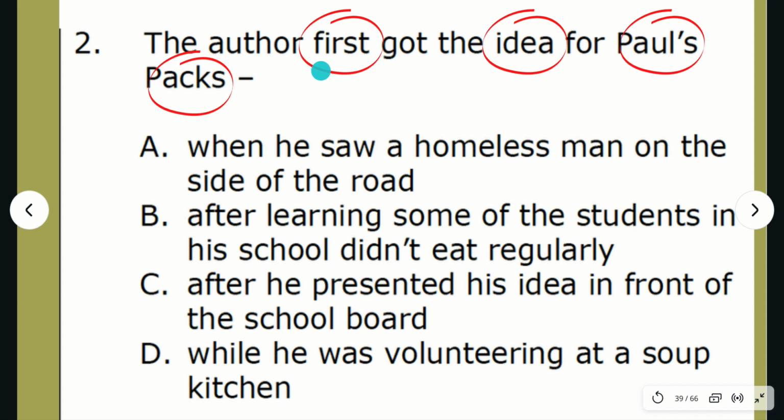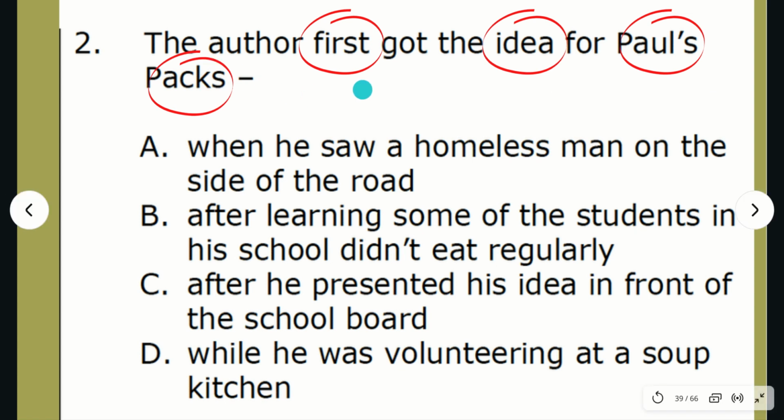I circled the word first because we heard the words Paul's Packs a few times in the passage, but we're looking for the very first time he got the idea. I'm also circling the word idea because we need to find when Paul's Packs first started. And I'm circling Paul's and Packs because we are trying to find out information on Paul's Packs.